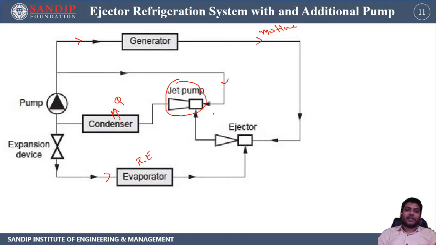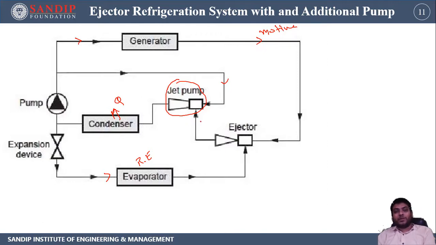You can understand it very easily, because you now understand how the ejector system works. An ejector system always has one motive steam and one source steam. They are going to be mixed and diffused, where the pressure of the motive steam is first dropped drastically, then after mixing, the pressure of the fluid is going to be increased. Now that part is going to be utilized.